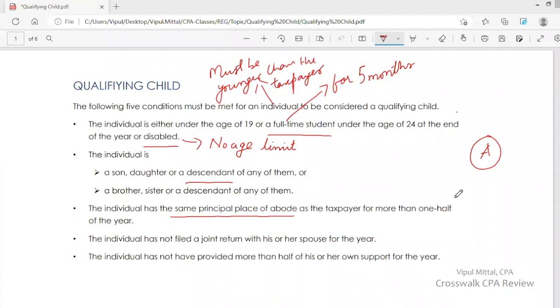Both you and A are living in the same house for more than 50% of the time during the year, except for temporary absences.